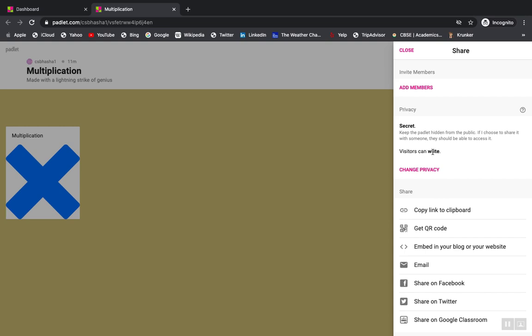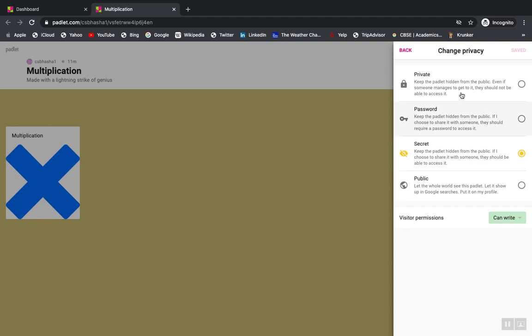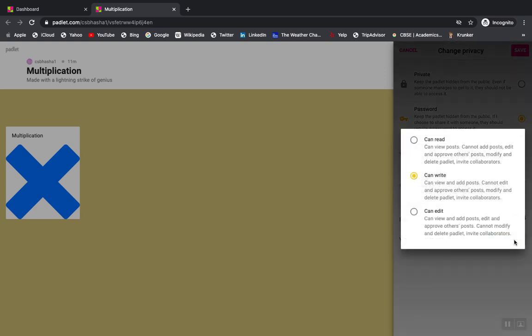So what I can do is go to the privacy settings, and you can see these are the options that we have under the privacy settings. I can either keep it secret, or make it public, for example. I can even have passwords, so that only my class students who have the password will be able to open it. When I click on this one, can you see there is a password option which comes? Suppose the password is 1234. All right, now I don't want them to write, they can only read.